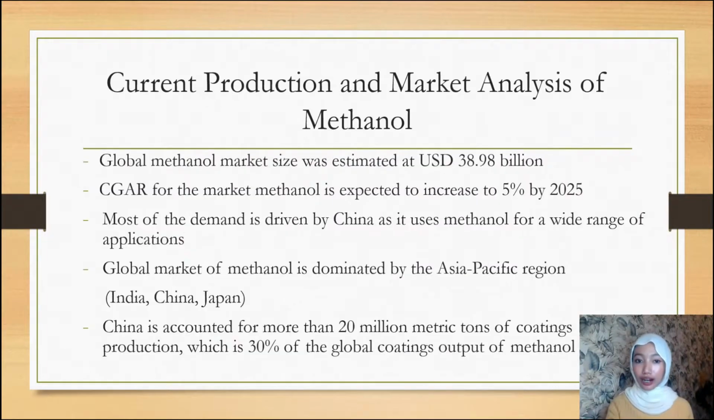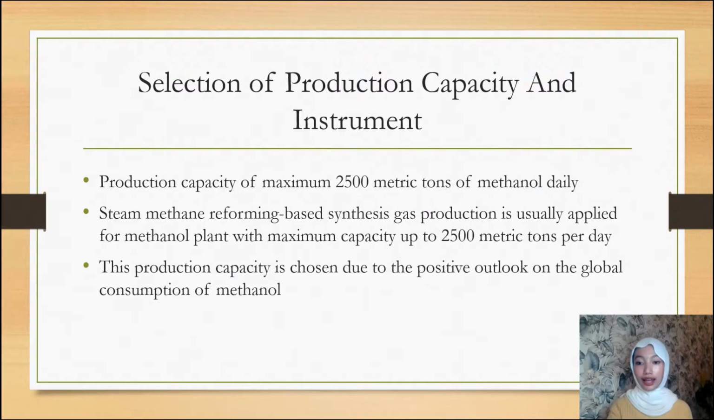For the current production and market analysis of methanol, the global methanol market size was estimated at USD 38.98 billion. The compound annual growth rate for the methanol market is expected to increase to 5% by the year 2025. Most of the demand is driven by China as it uses methanol for a wide range of applications, for example as a fuel and as an olefin feedstock. Other than that, the global market of methanol is dominated by the Asia-Pacific region such as India, China, and Japan. China accounts for more than 20 million metric tons of coating production, which is 30% of the global coating output of methanol. Next, we move to the selection of production capacity and instrument part.